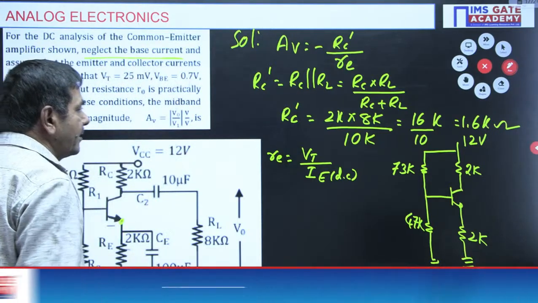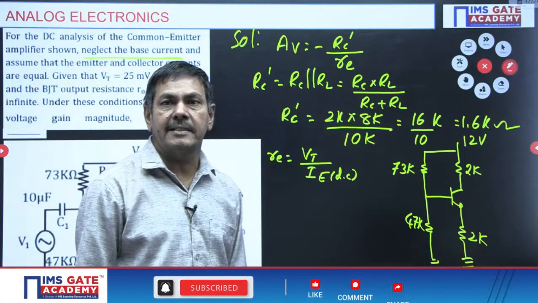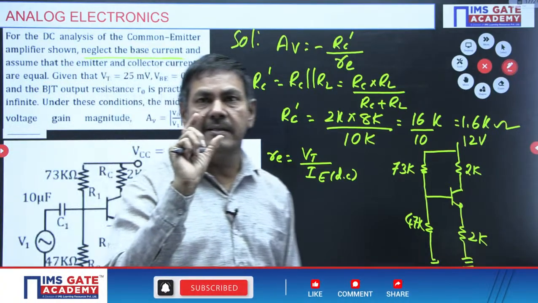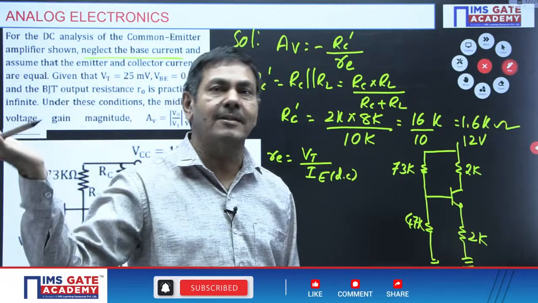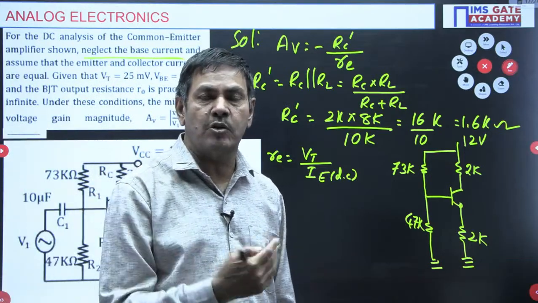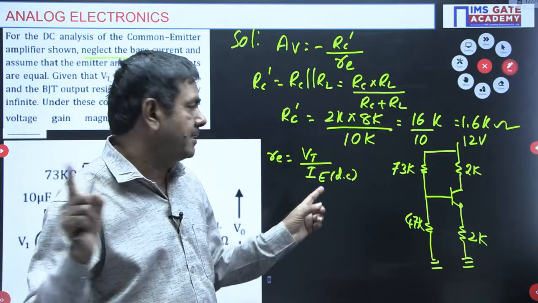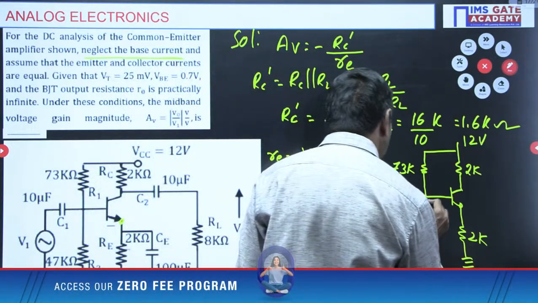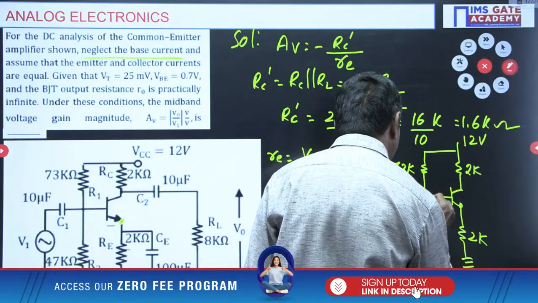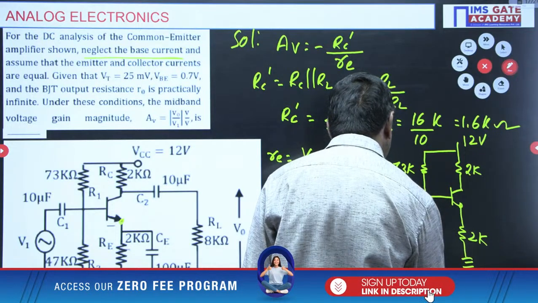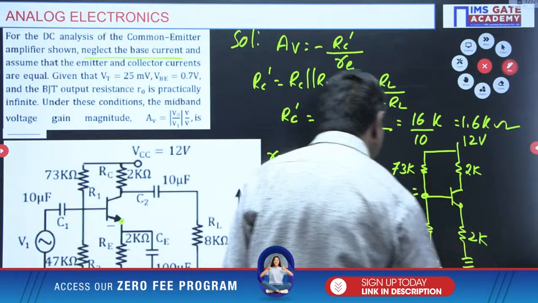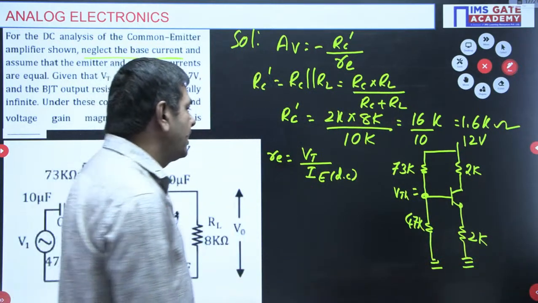Neglect the base current. When the base current is neglected, the voltage drop across the Thevenin's resistance will be neglected. Current is 0, so the voltage drop across RTH is 0. So we need to calculate only VTH. VTH is nothing but the voltage across this 47K. This is the VTH value.